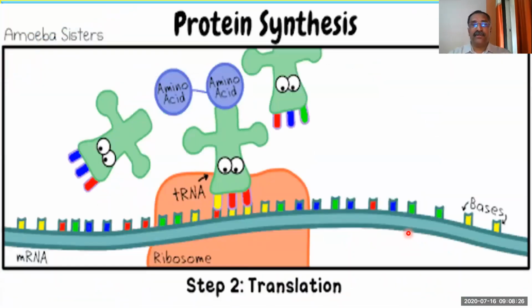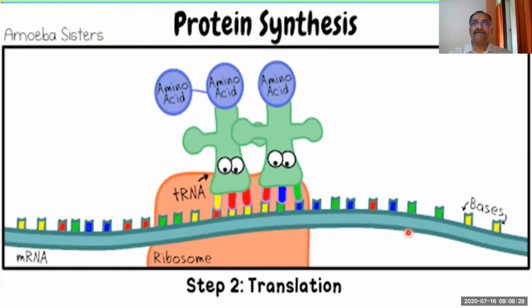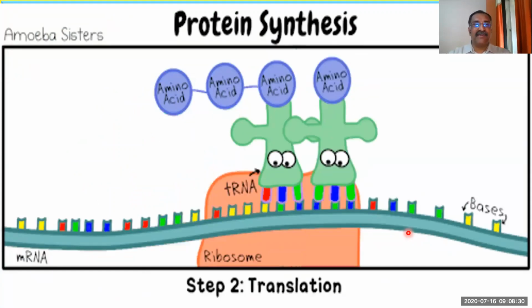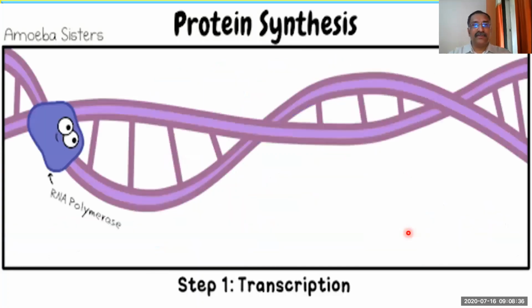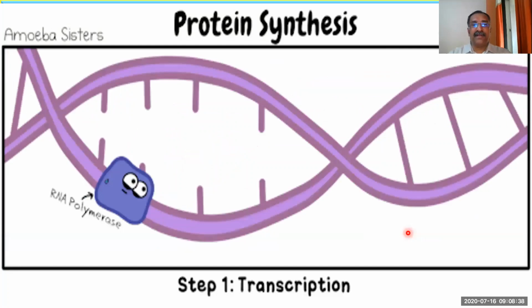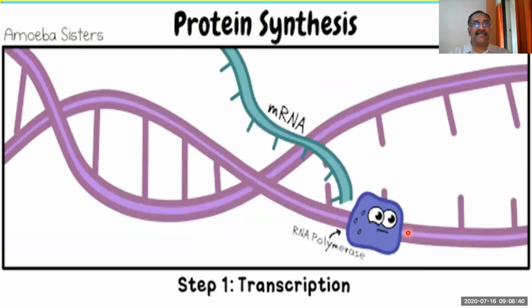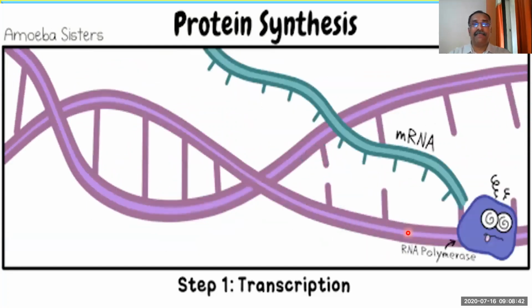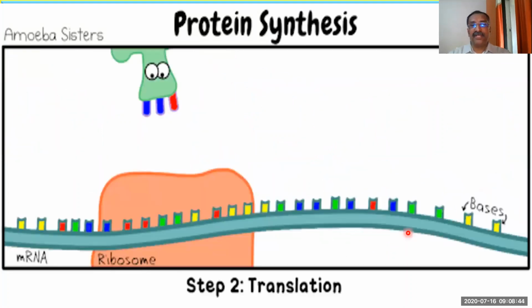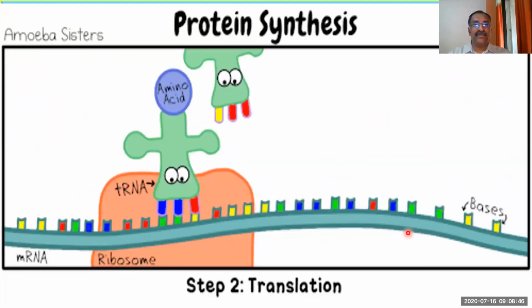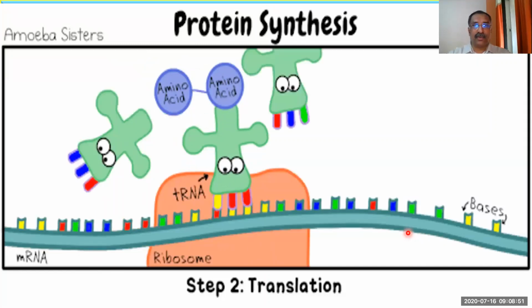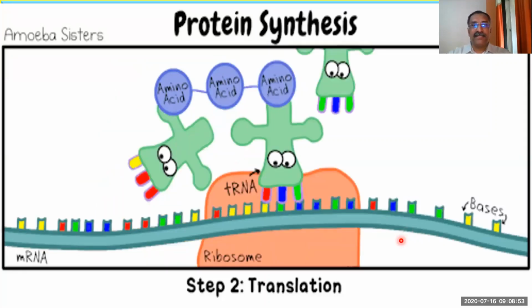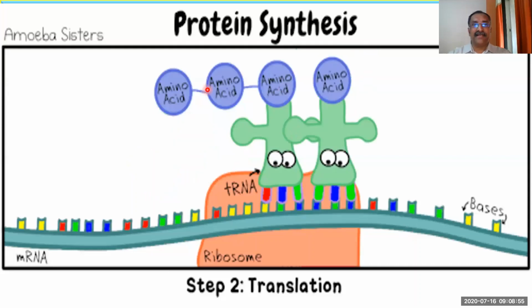After that I showed this picture also. So here you see it very clearly. Protein synthesis has two steps. The first step is already gone, and the second step they are showing now. The first step here is given as transcription: the messenger RNA is synthesized from DNA. Then in the second step it shows translation. There you see all the various RNAs working together, and the protein is synthesized.